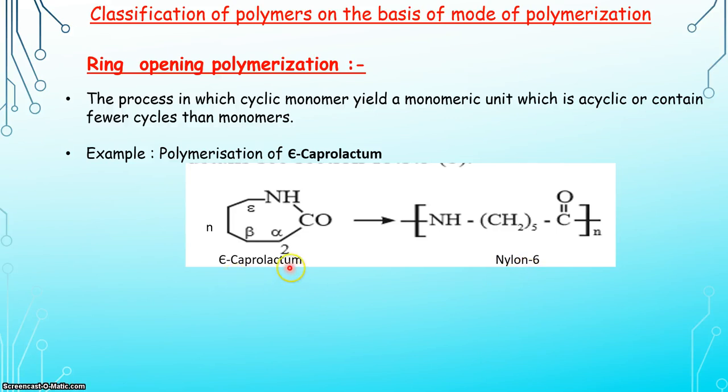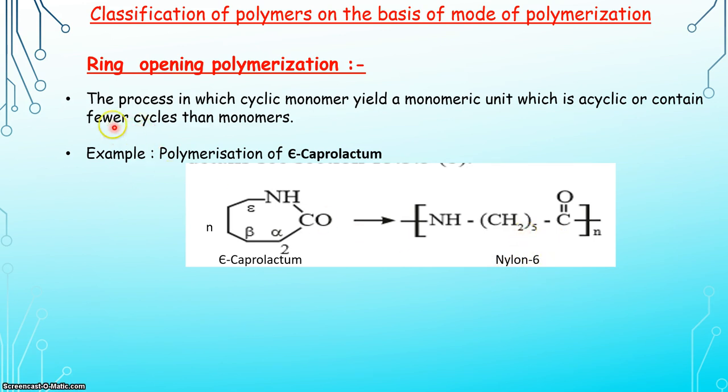The structure of epsilon caprolactam is NH-CH2, CH2, CH2, CH2, CH2 and CO. This is a cyclic compound containing 5 CH2 groups. This epsilon caprolactam undergoes ring opening polymerization, and this cyclic ring will break in between the NH and CO bond, and it gives us an acyclic compound, the nylon 6 polymer.